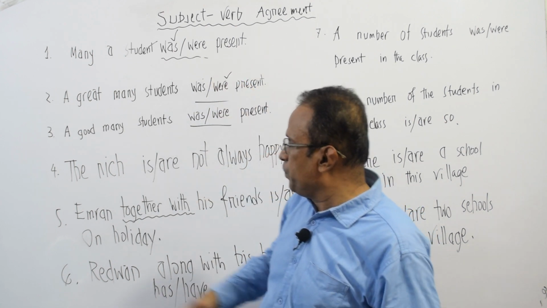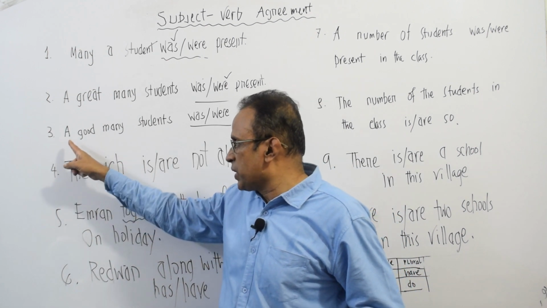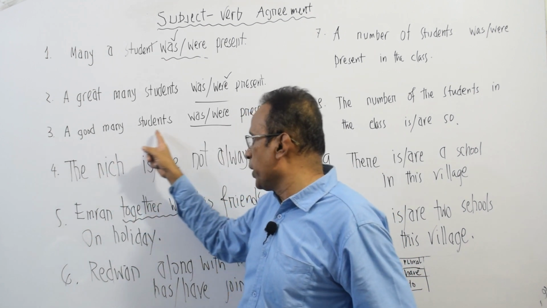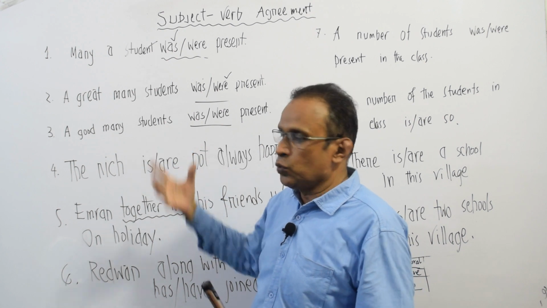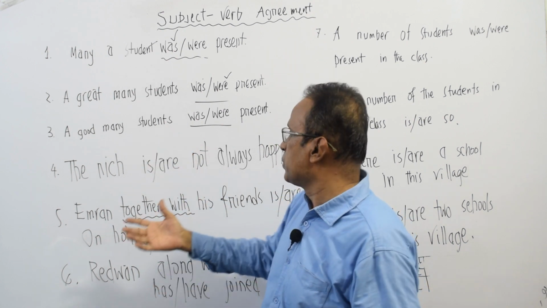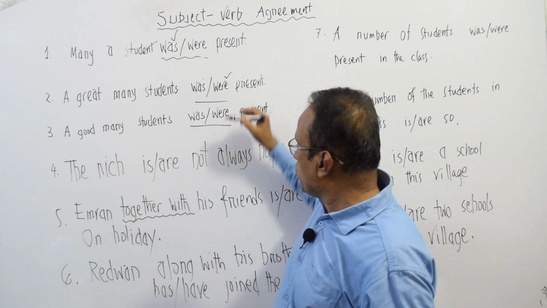And similarly, in sentence number 3, a good many students, it has already been discussed just now. We have to take this verb, were.